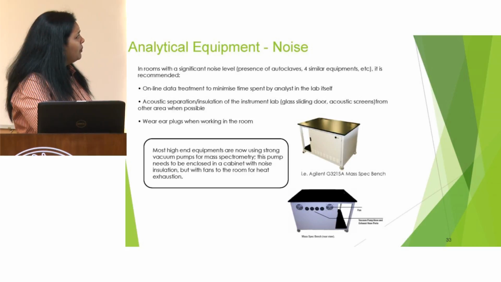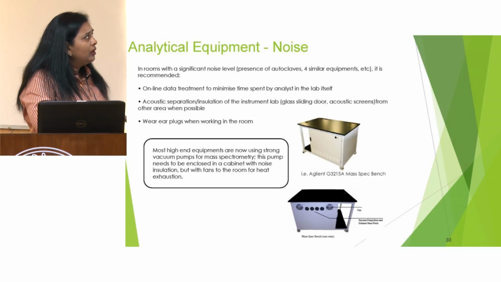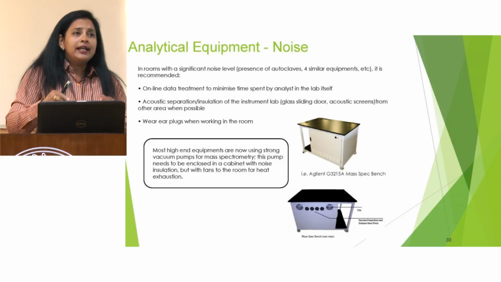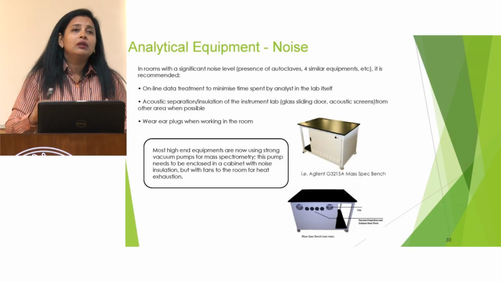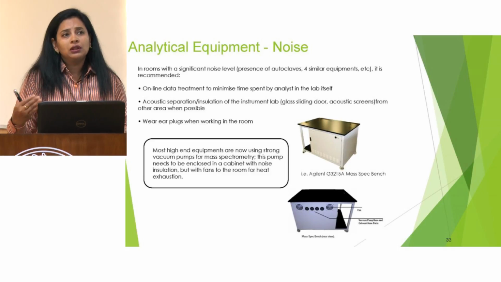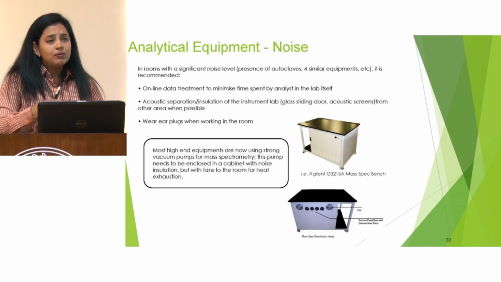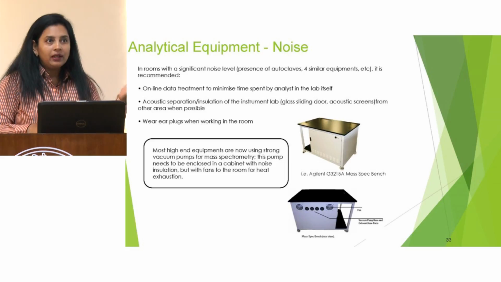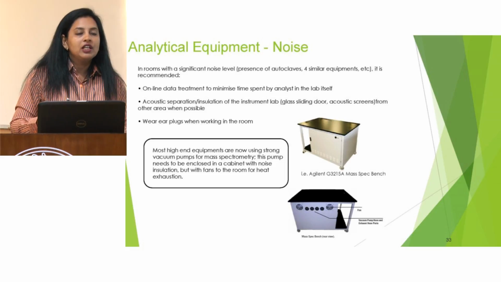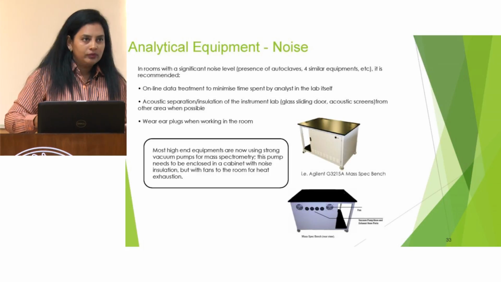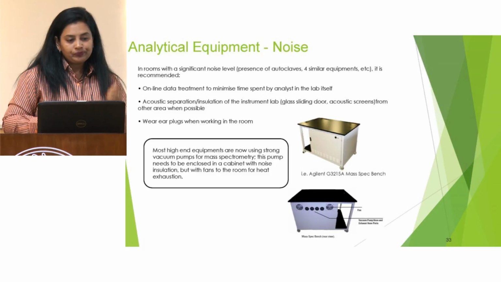And at the same time, the online data treatment means that the person who is doing data interpretation on any HPLC or other instruments, or looking at the chromatograms to interpret the peaks, should have a separate area from the analytical area, so that he is not exposed to the noise of those equipments.